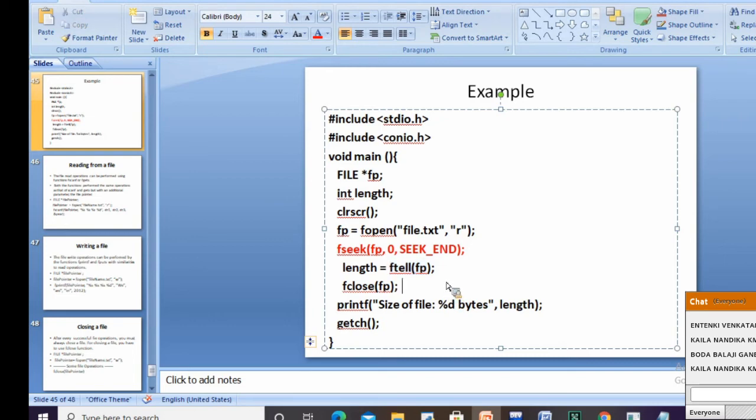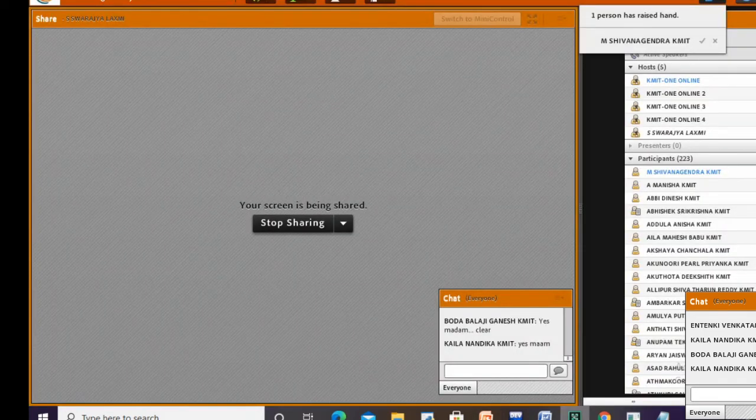I'm printing that as the length and returning the value. Is this clear to everyone, or shall I repeat? Clear? Okay.